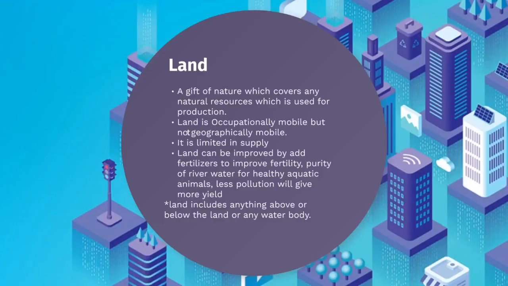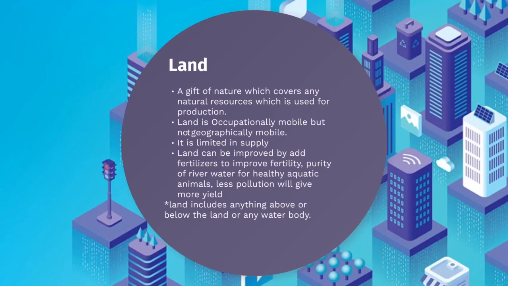Land is a gift of nature which covers any natural resources which are used for production. Anything above or below the earth's surface is land. Even air is land. Even the water bodies are land, which are used for fishing and whale watching. Land is occupationally mobile but not geographically mobile.